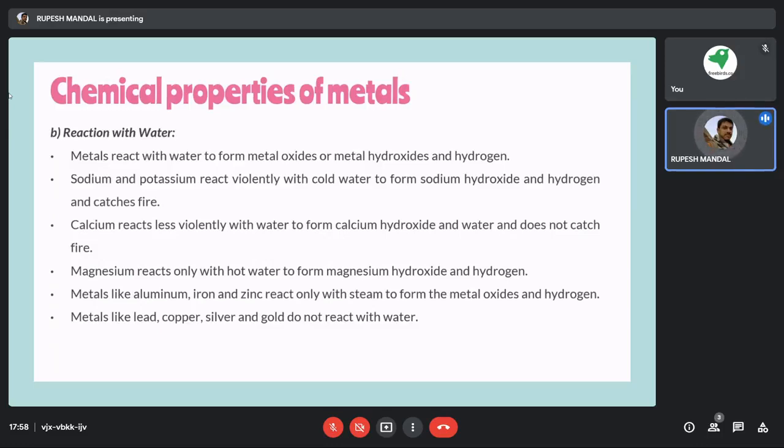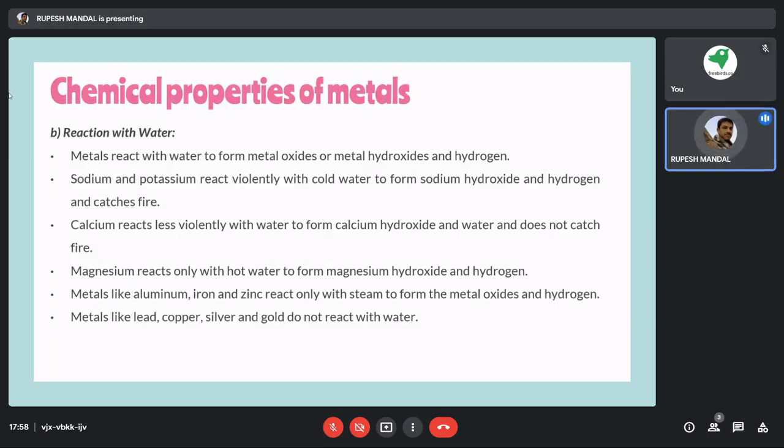Sodium and potassium, as I said, react with cold water to form sodium hydroxide and hydrogen. In fact, if we put sodium inside water, it actually catches fire. That is one property of sodium. Calcium reacts less violently with water to form calcium hydroxide, and the water doesn't catch fire.